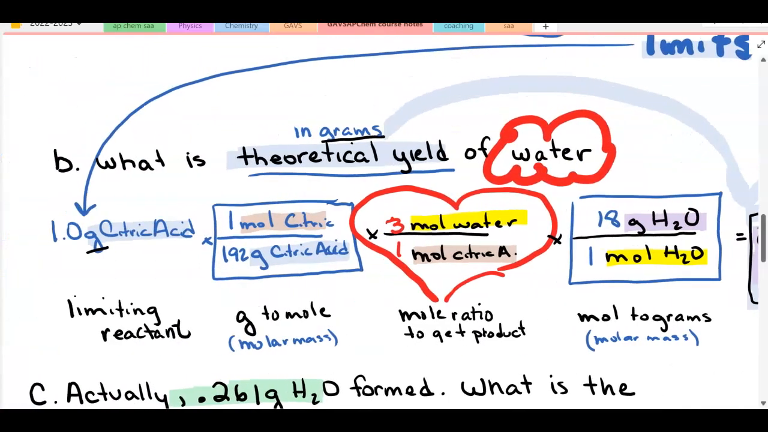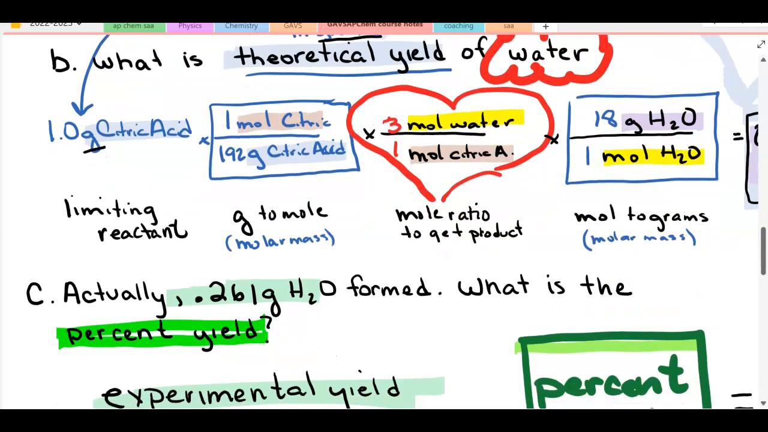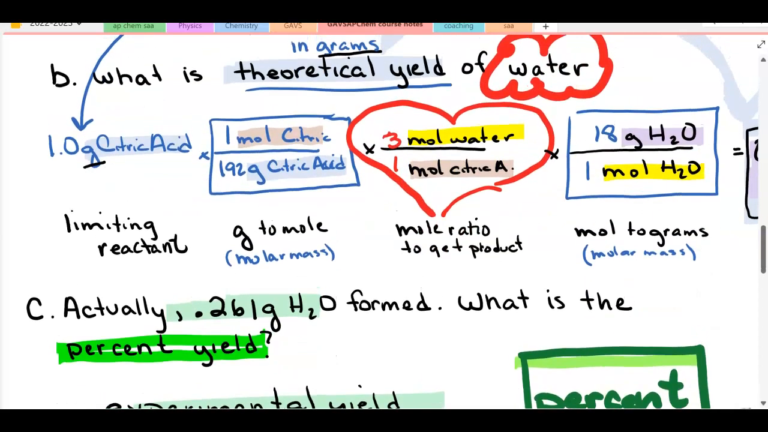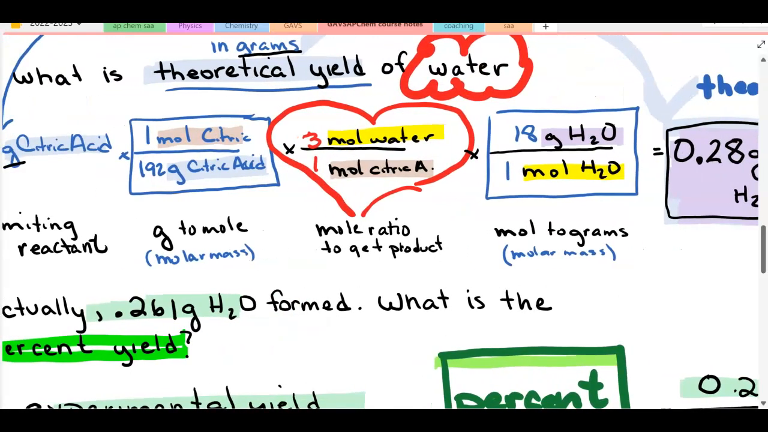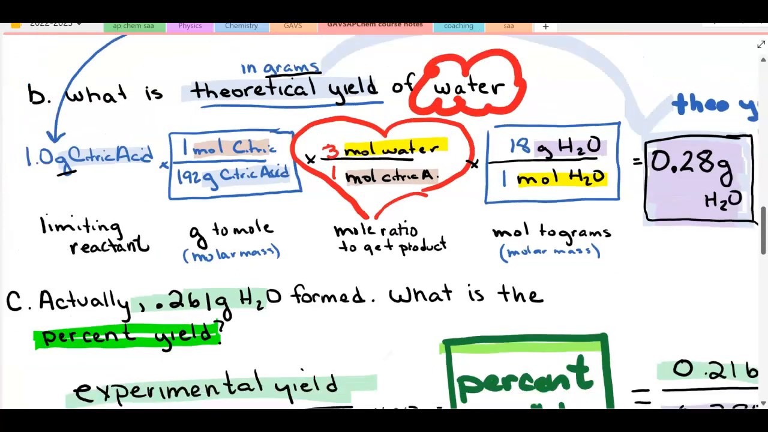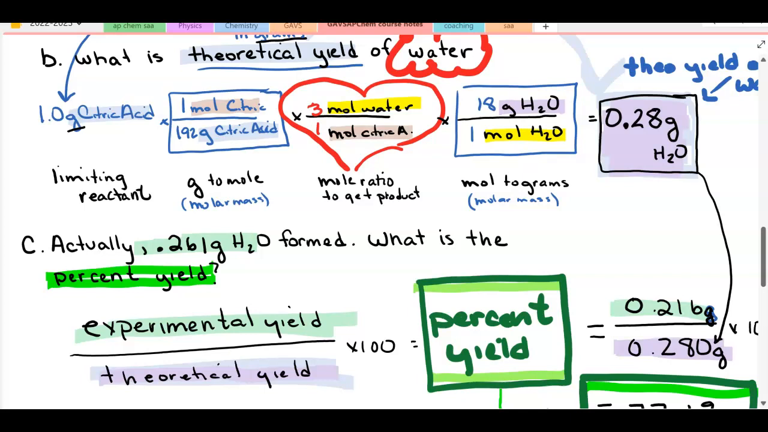Now, actually, 0.261 grams of water formed. Experimentally, I only have 0.261 rather than 0.28. So, what is my percent yield? My experimental yield, which is what I really got in a lab setting or would be told to you in a calculation problem, in a ratio with the theoretical yield that I got from doing the stoichiometry problem, times 100 will give me percent yield.